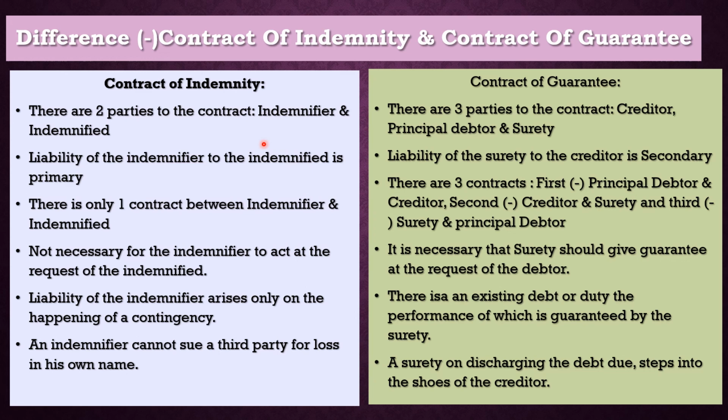Next we will see the differences between a contract of indemnity and a contract of guarantee. There are six differences between them. Under a contract of indemnity, there are only two parties involved. One man is the indemnifier and the other man is called the indemnified. But under a contract of guarantee, there are three people involved. One is the creditor, one is the principal debtor, and the third man is the surety. So that is the first difference between a contract of indemnity and a contract of guarantee.